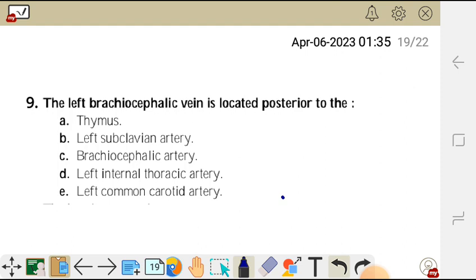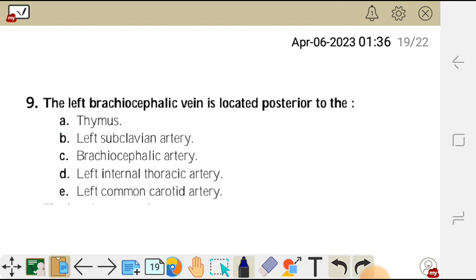The left brachiocephalic vein is located posterior to the A, thymus, B, left subclavian artery, C, brachiocephalic artery, D, left internal thoracic artery, E, left common carotid artery. So the left brachiocephalic vein is located posteriorly to the thymus.